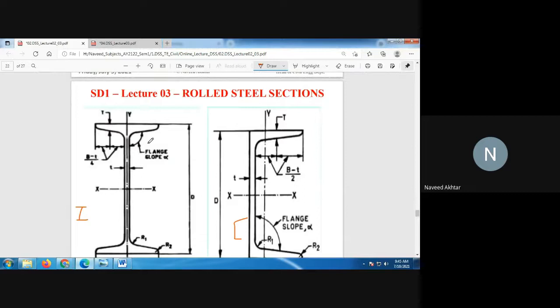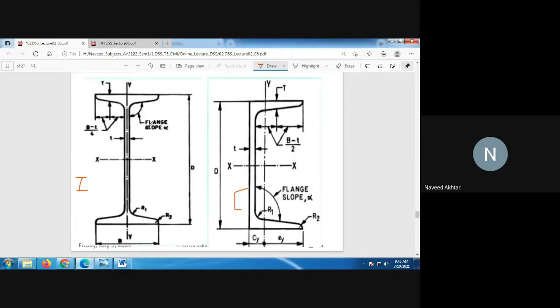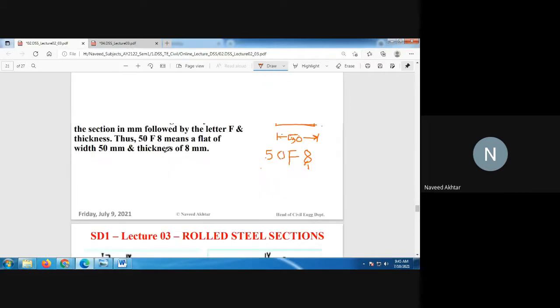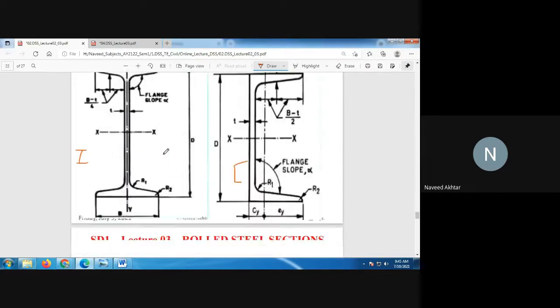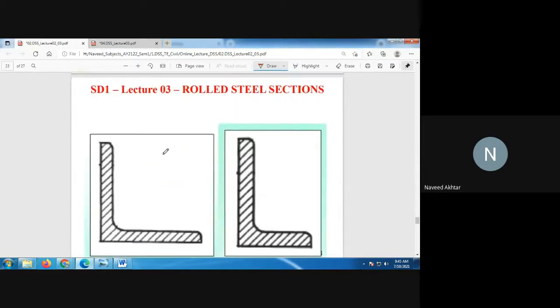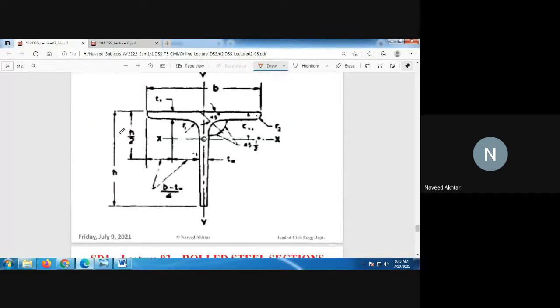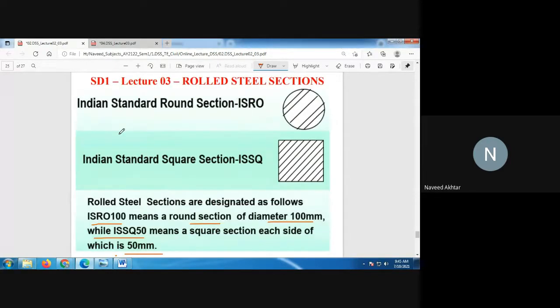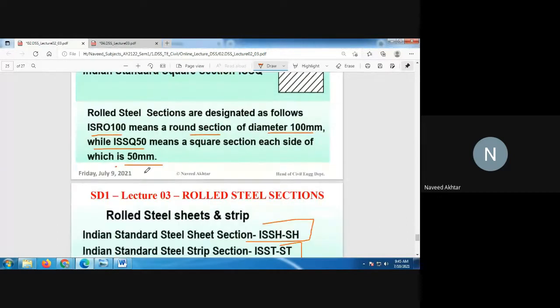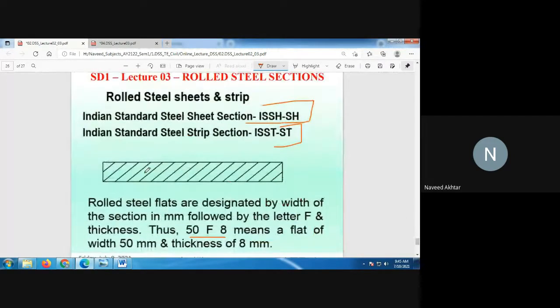Then we have seen the different rolled steel sections. There is the I section: ISLB Indian Standard light beam, ISMB Indian Standard medium beam, ISHB Indian Standard heavy beam, ISSC Indian Standard column section, and different types of sections used for steel structures. Also, we have seen the round section and the square section, and also flat bars, strips, and sheets used for flooring.